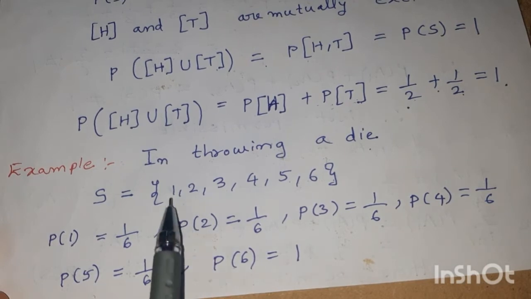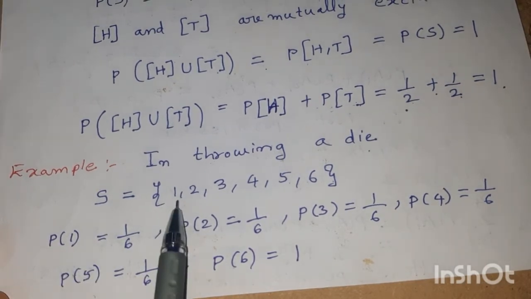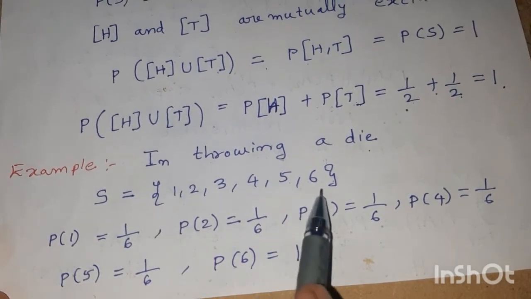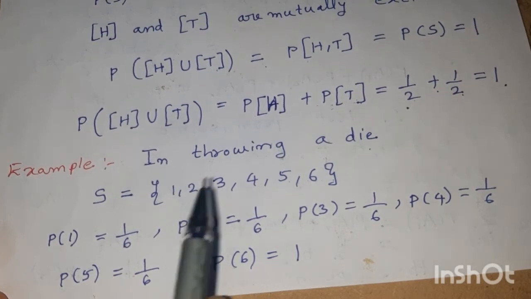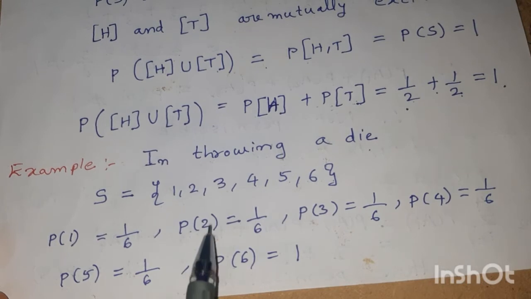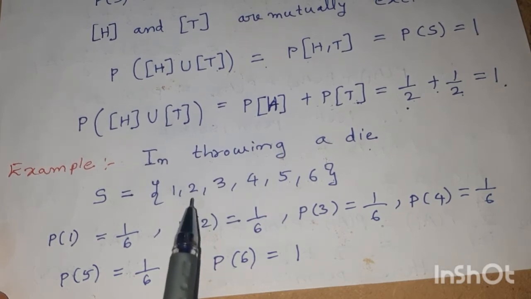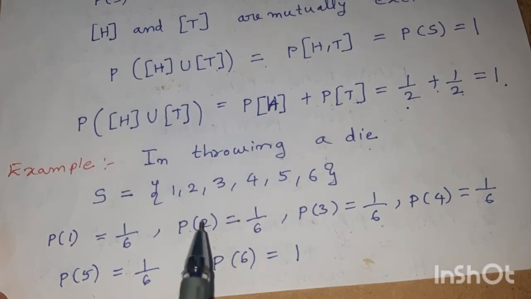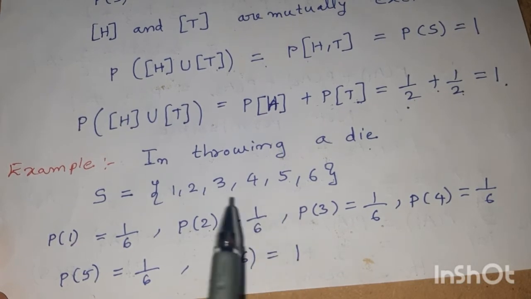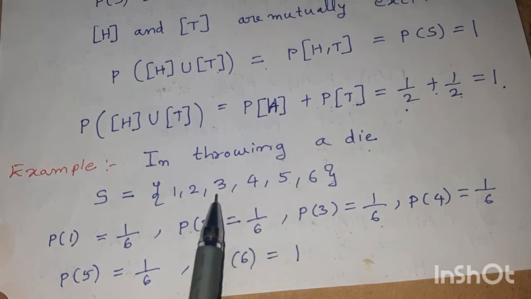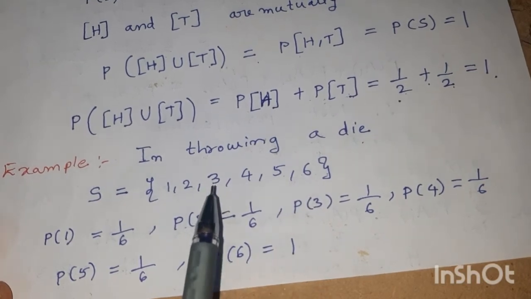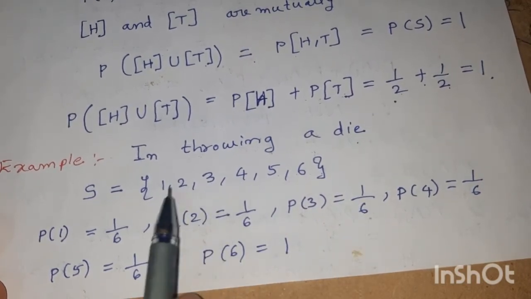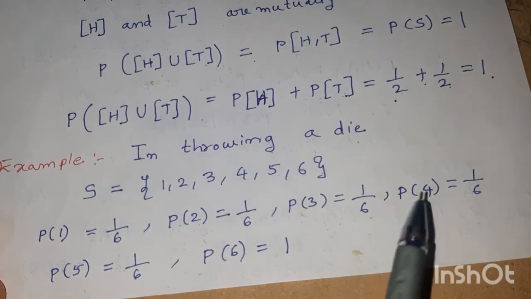Now the probability of getting 1: the favorable case is 1, the exhaustive cases are 6, so 1 by 6. P of 2: the favorable case of getting 2 is 1, because there is only one 2, therefore 1 by 6. Similarly, probability of 3: how many 3s are there? There is only one 3, so one favorable case, 6 exhaustive cases, 1 by 6.